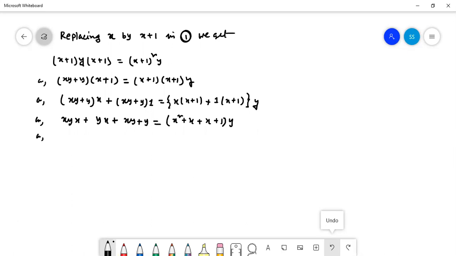Or from here x square y, that means it can be written x square y plus yx plus xy plus y. This is equal to x square y plus xy plus xy plus y.